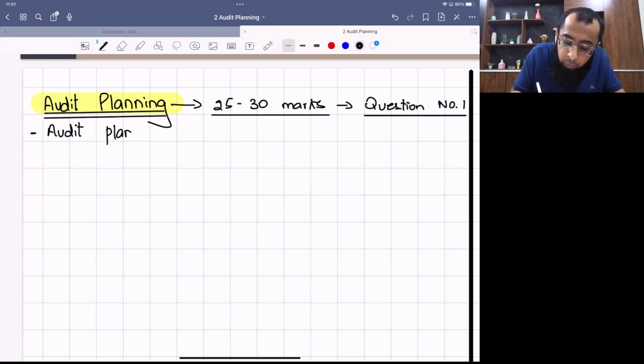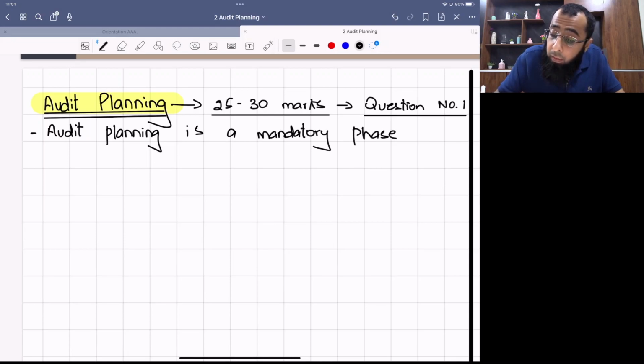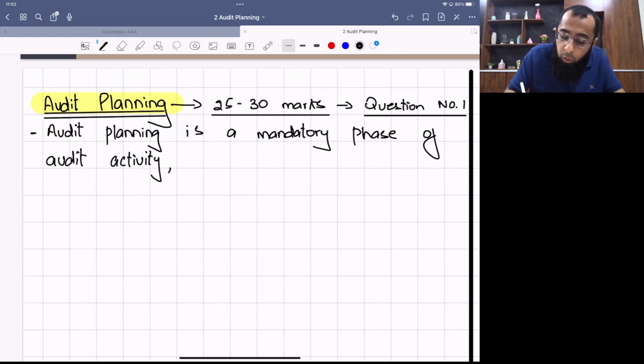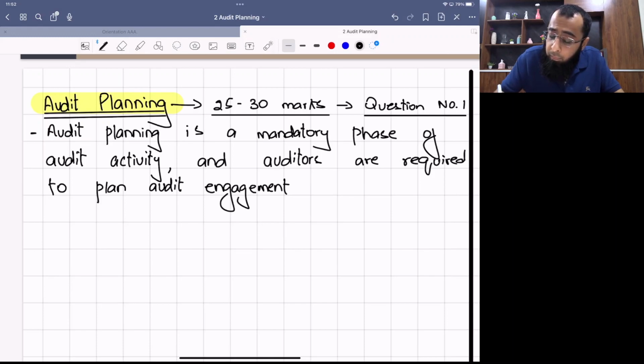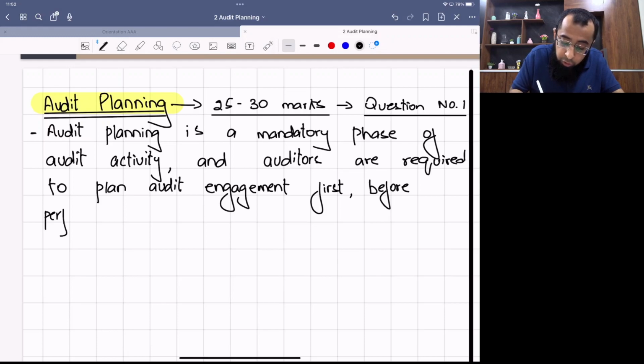Okay, now, audit planning is a mandatory phase of audit activity, and auditors are required to plan the audit engagement first before performing any audit procedures.